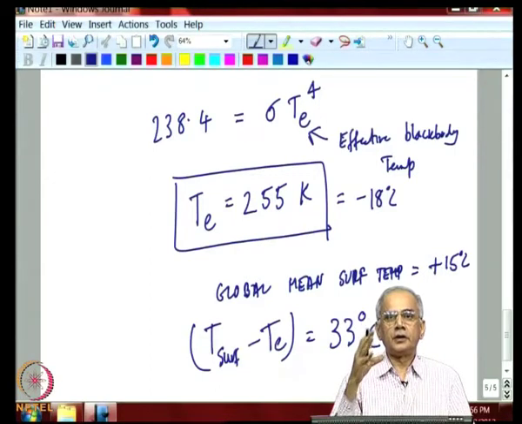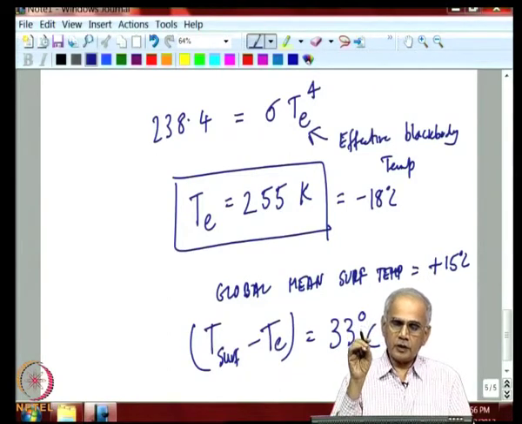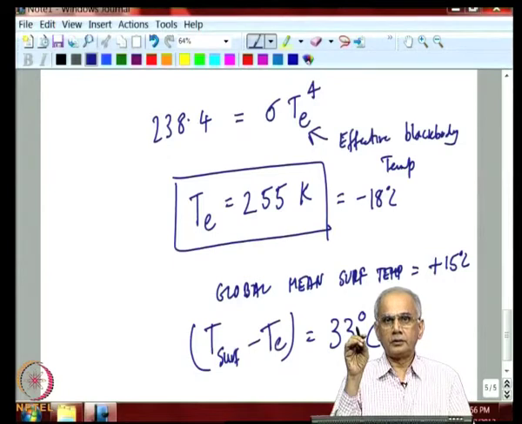The atmosphere of the earth contains gases which are transparent by and large to the sun's radiation, but they absorb the radiation emitted by the earth. And this unusual property of some of these gases is given the name the greenhouse effect.